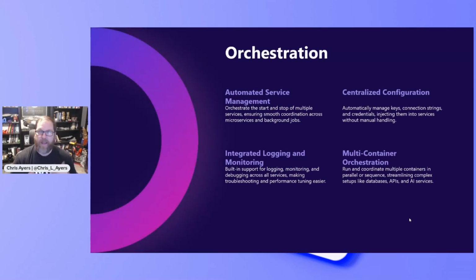When I have multiple services, an API and a front end and a back end, and I want to spin them up, I don't want to open multiple windows or tabs or terminals and run the commands over and over again. Being able to quickly configure my apps so that they talk to each other easily through connection strings and credentials is super easy. I love the monitoring and logging capabilities of the dashboard, and I can easily spin up containers for backend services like Redis or Postgres or SQL Server.